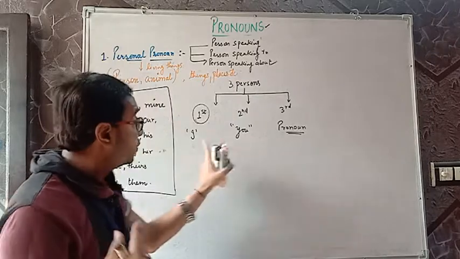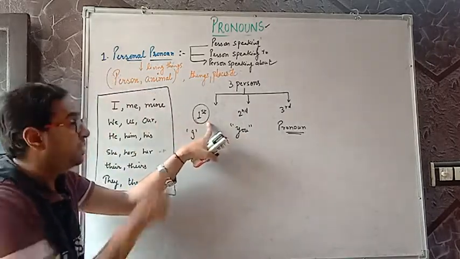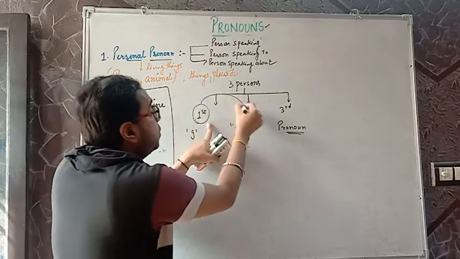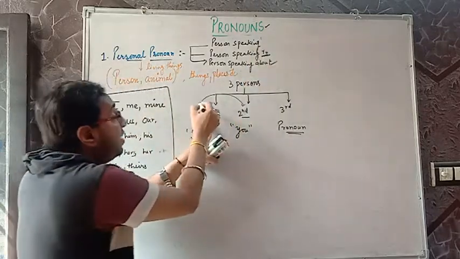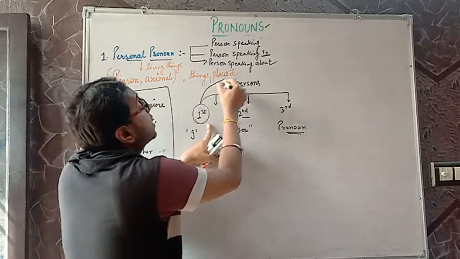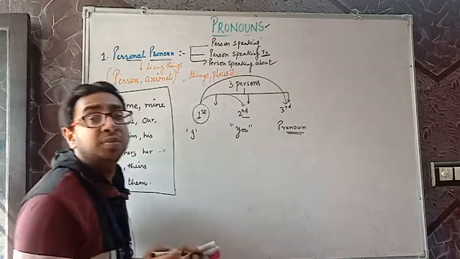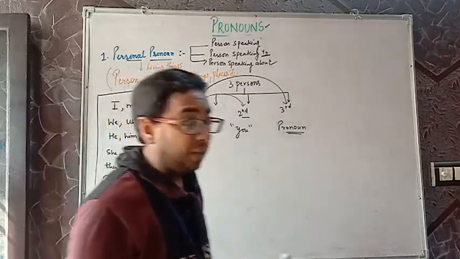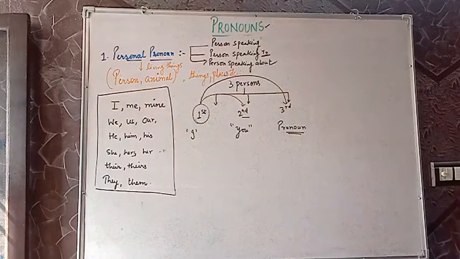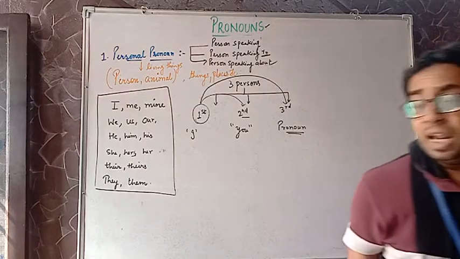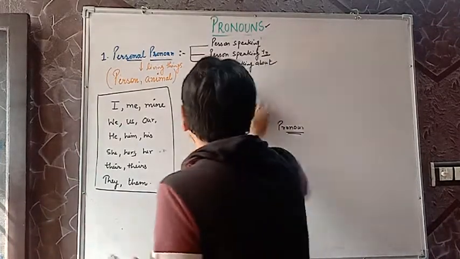Are we clear? So first person, second person, third person. First person who is speaking, second person definitely you because I am speaking to you. Third person definitely the one the first person is talking about. The one the first person is talking about becomes the third person. Are we clear? Now I'll give you one very brilliant table to draw. Understand this table very well because it will help you where to use what. So understand this table clearly.